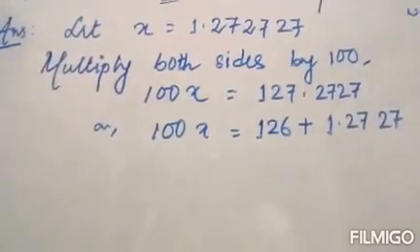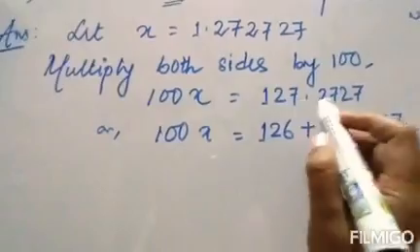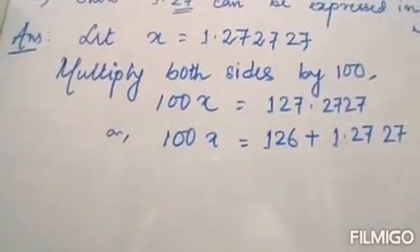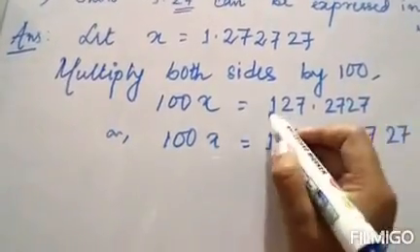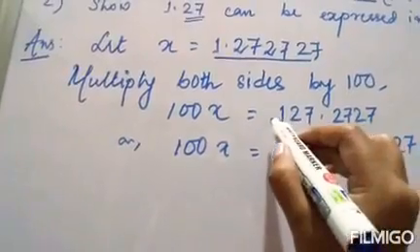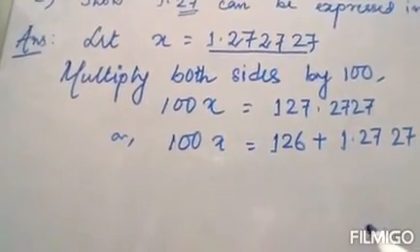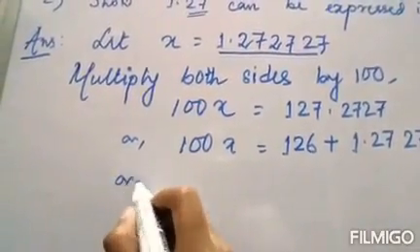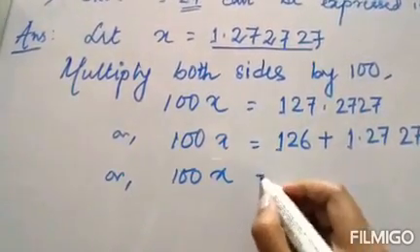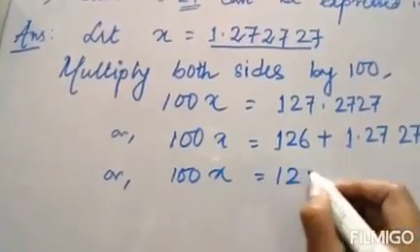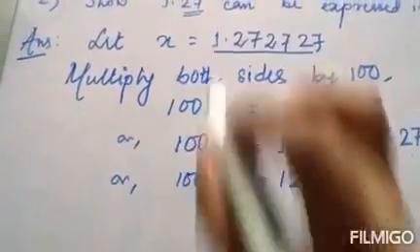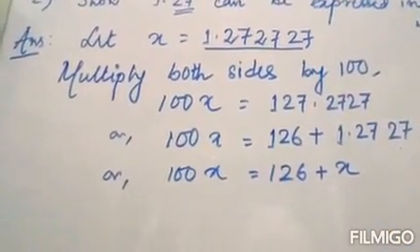So 100x is equal to 126 plus x. Why do I need to remove x? I need to solve for x, so I need to remove x, as we have assumed x, from the number that we have got. So after removing, we can say 100x is equal to 126 plus x. This is as good as writing the original one, right?